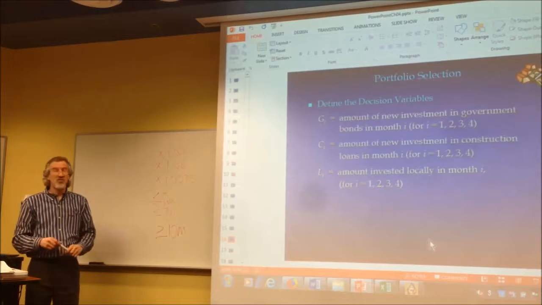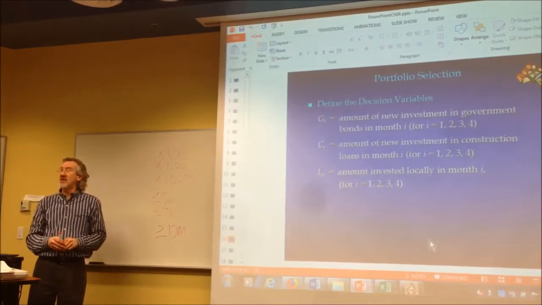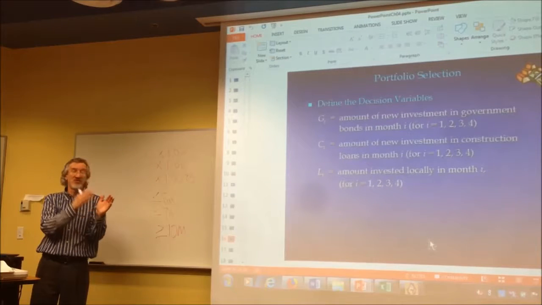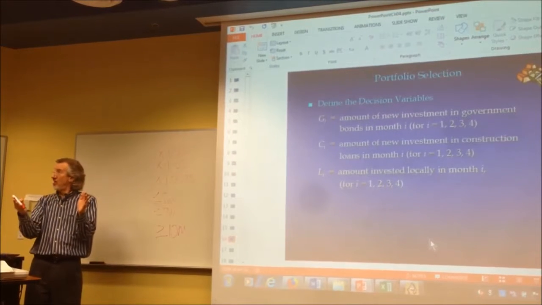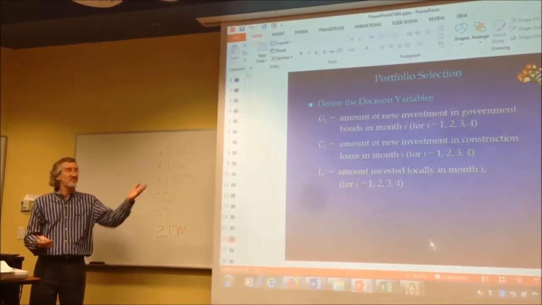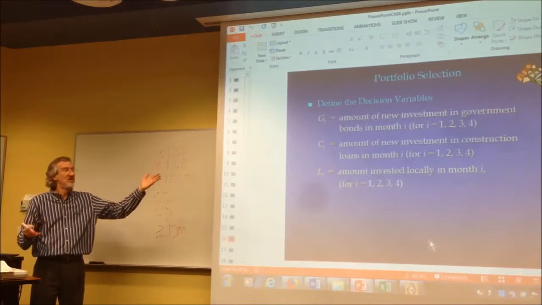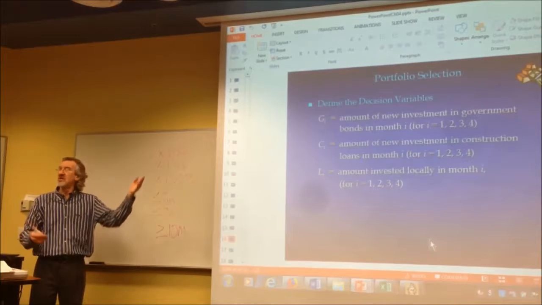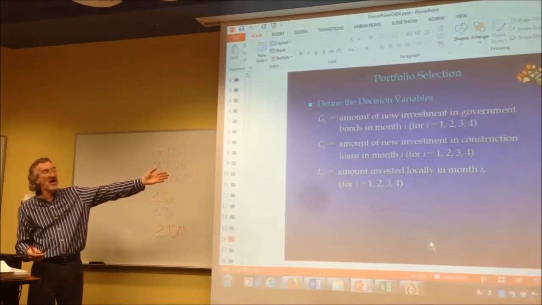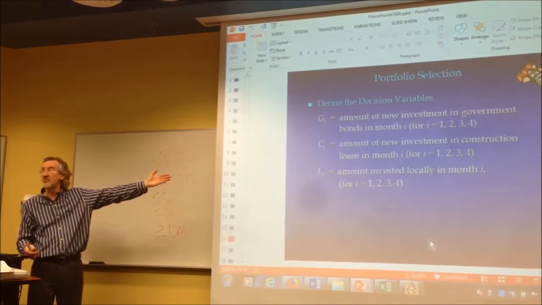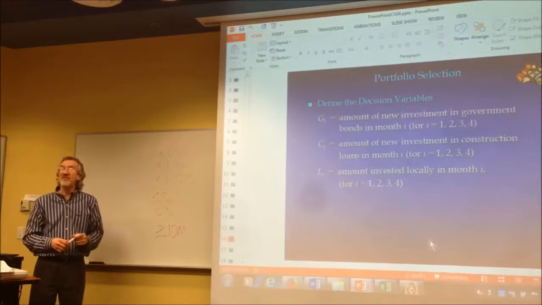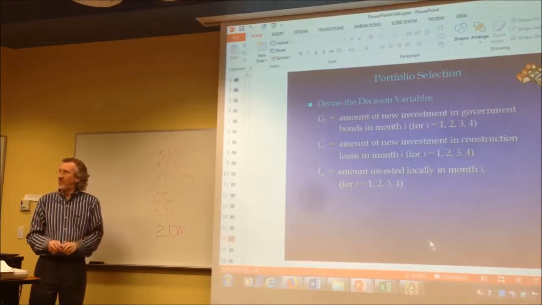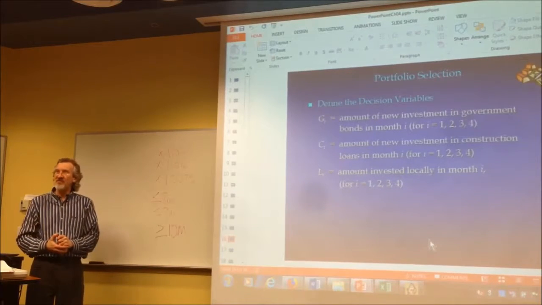Look at how this is being organized. G is representing government. If it's G1, that's how much we're putting into that investment in the 1st month. G2, G3, G4, there's 4 of the variables. Construction investment, C1, C2, C3, C4, there's 4 of the variables. And then our liquid account, savings account, L1, 2, 3, and 4. So there's the 12 variables. It's really 3 letters, but with 4 different numbers each because there's 4 different months.